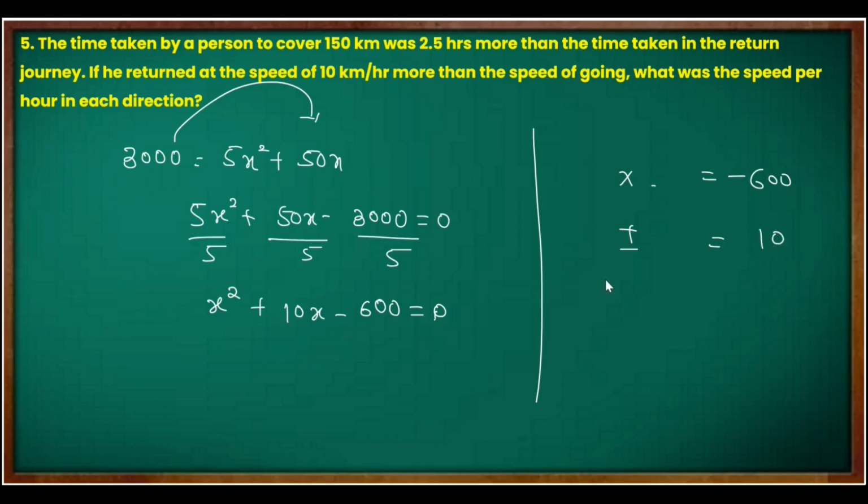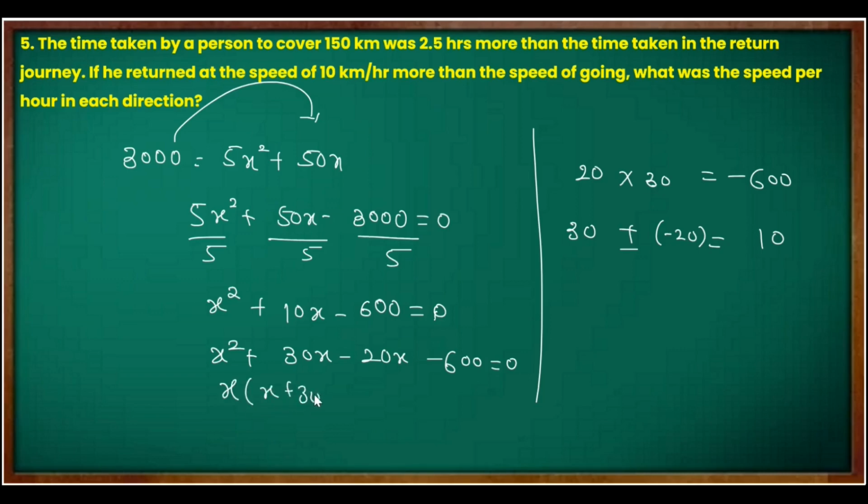What are the factors of 600? 30 and minus 20, let's take it as. So x square plus 30x minus 20x minus 600 equal to 0. x common, x plus 30 remains. Then x plus 30 will repeat here.